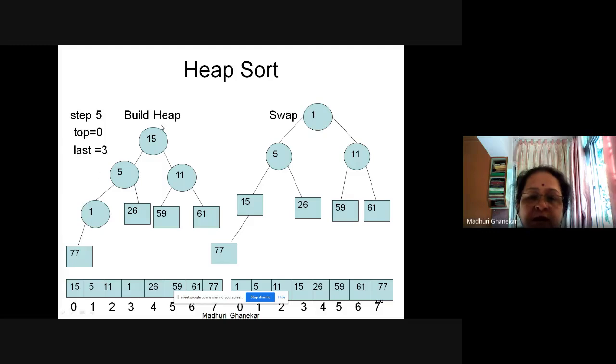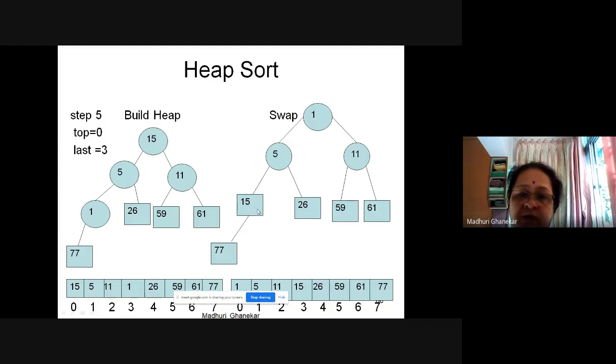So 1 and 15 are swapped. 15 we are showing in the rectangular box, which means the last 5 elements have been finalized: the first largest, second largest, third largest, fourth largest, and fifth largest. All those elements we have placed in that order. And now what remains is 1, 5, and 11.